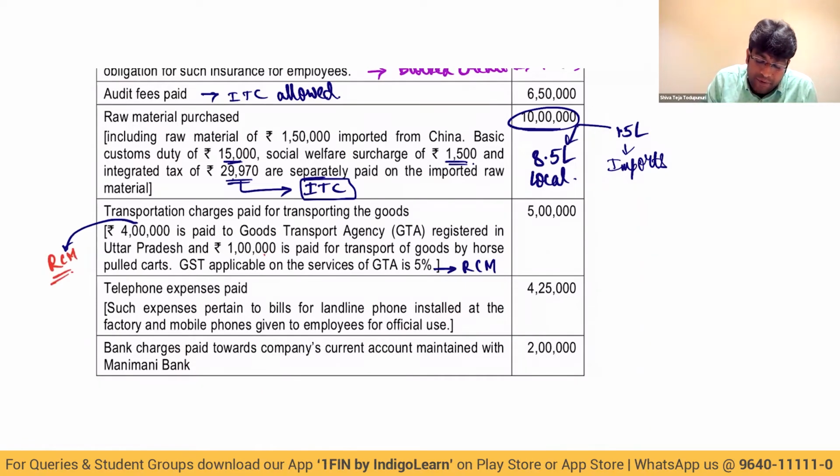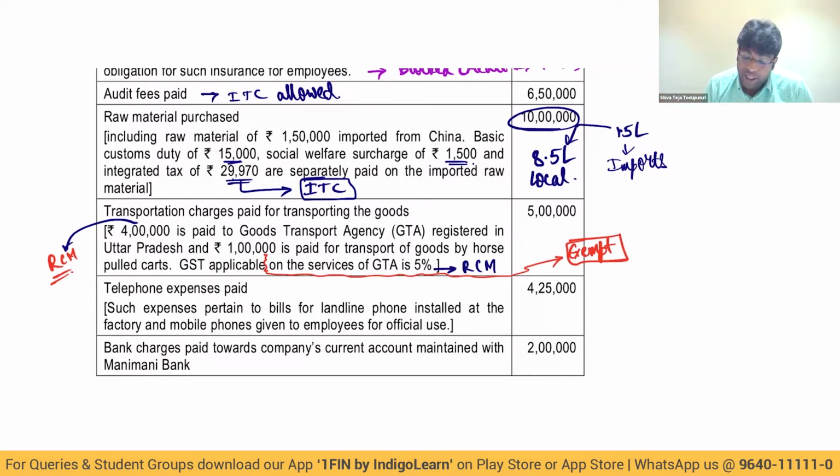And this 1 lakh, my dear friends, let me tell you, this will become straight away exempt because service by way of transportation of goods by road, except the services of GTA, is exempt. So service by way of transportation of goods by road is exempt. However, if it is GTA service, that will definitely become taxable.